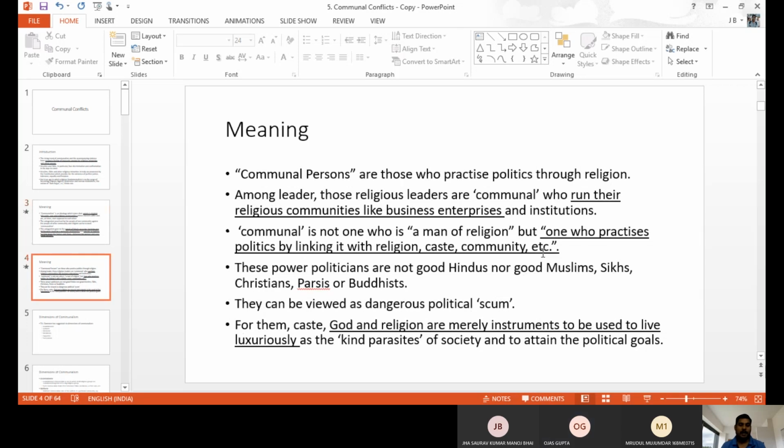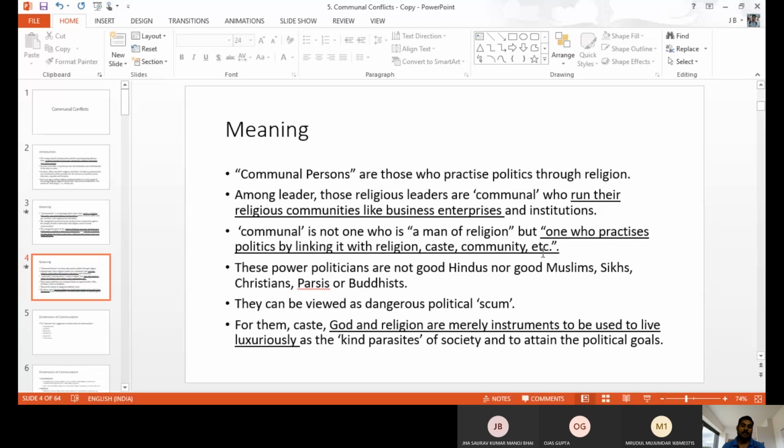The communal person means the individual. Who is the communal person? The communal person is someone who does politics with religion, or is the reason for violence, who motivates people to do something against another religion or another caste. Mostly the leader of the community, of a particular caste, religion, or union. He motivates, and sometimes his followers spread rumors and unnecessary activities, and he is the reason for the violence. That kind of thing happens because of this person. This person is the communal person.